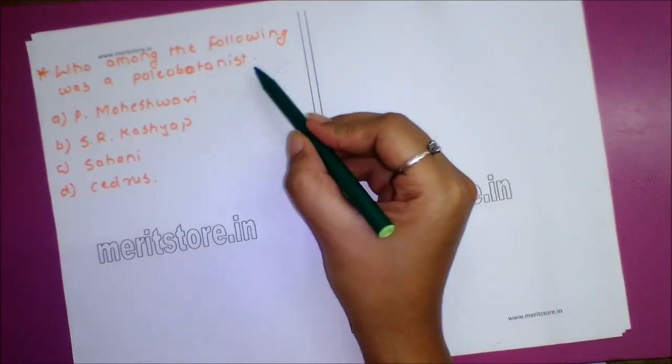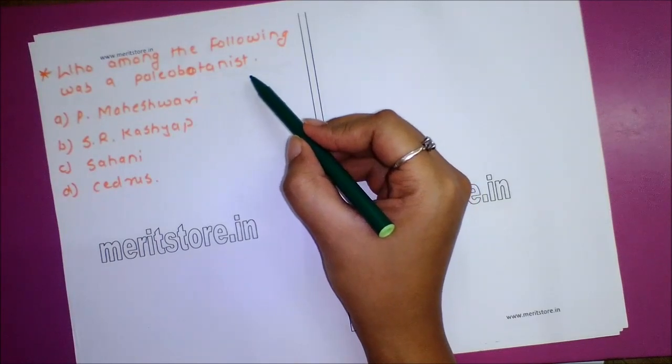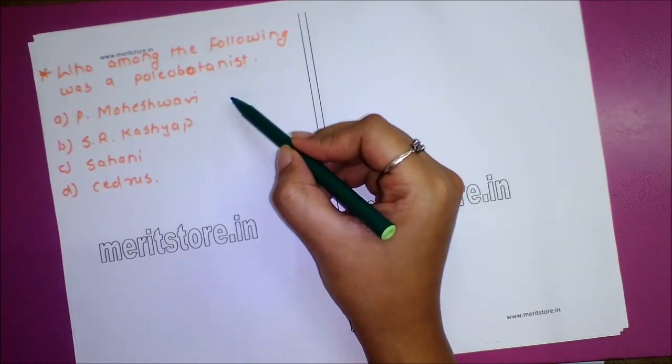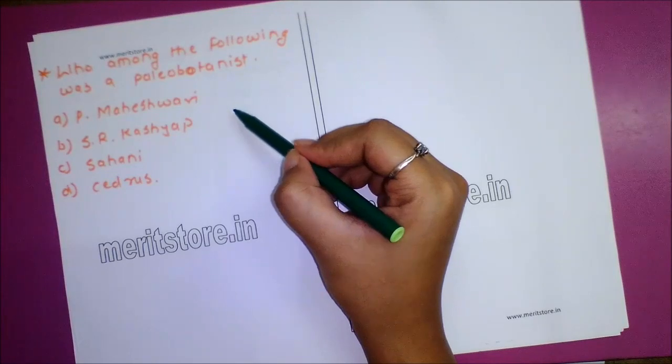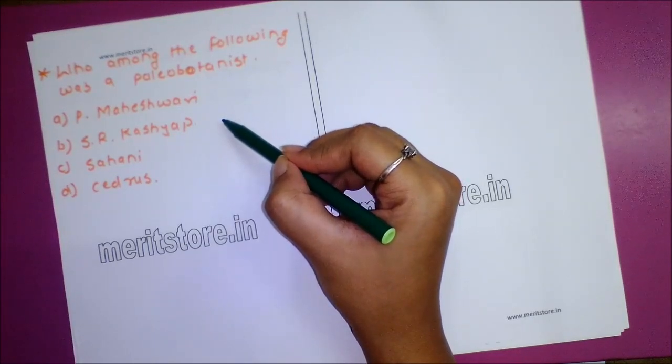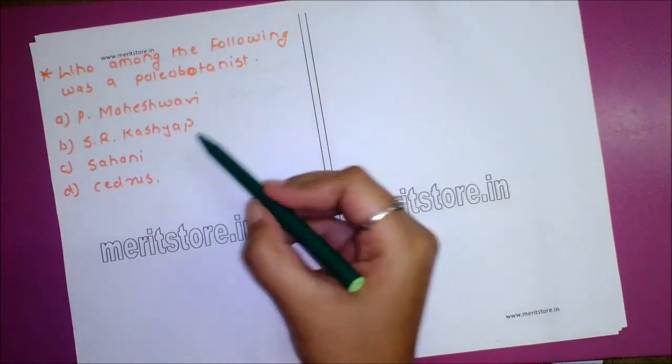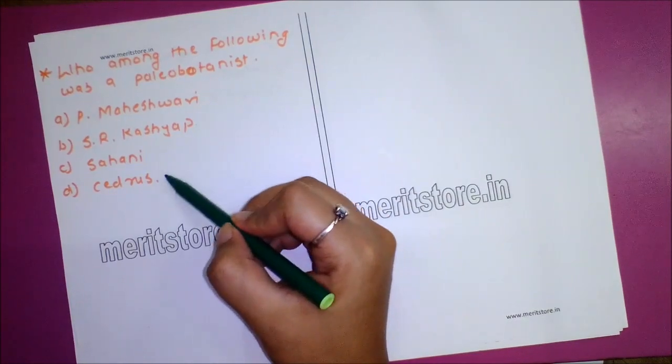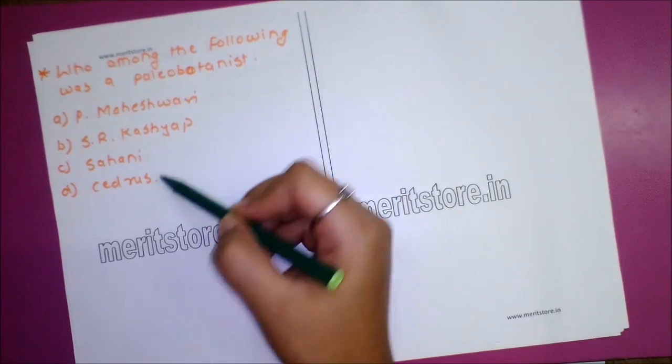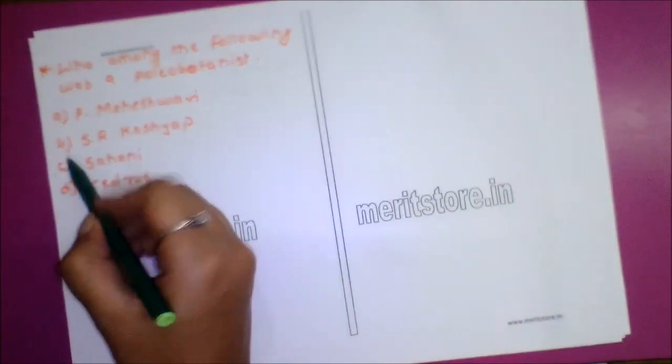Who among the following was a paleobotanist? Option A P. Maheshwari, option B S.R. Kashyap, option C Sahani, option D Cedrus. Answer is option C Sahani.